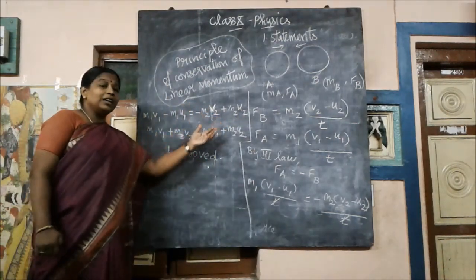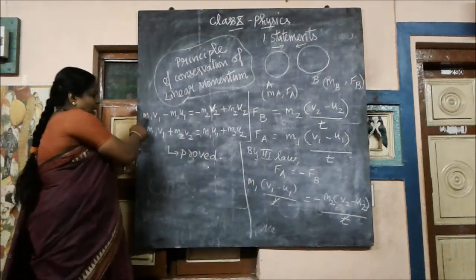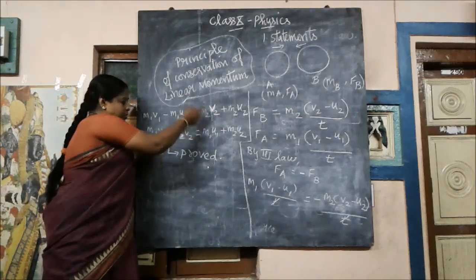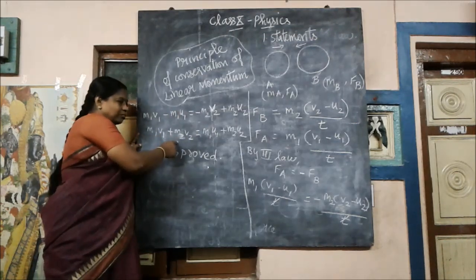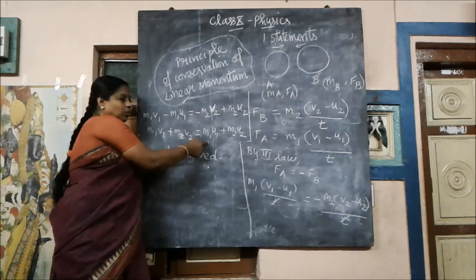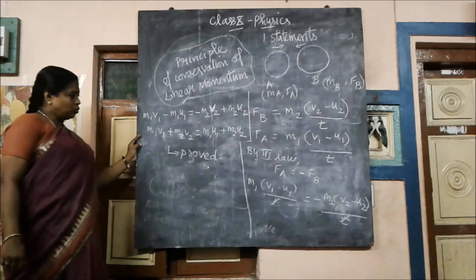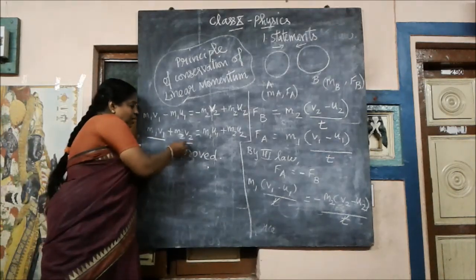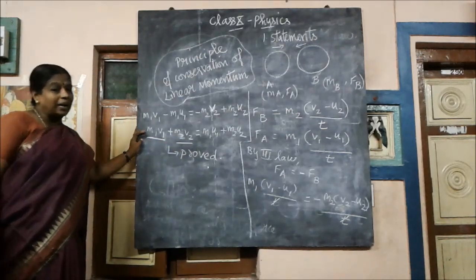Right, bring all the final quantities to one side and the initial quantities to the other side. So M1 V1 here, and minus M2 V2 will come to this side as plus M2 V2. And this minus M1 U1 will go to that side as M1 U1, and plus M2 U2. What is this? Mass into velocity. Mass into velocity means momentum.